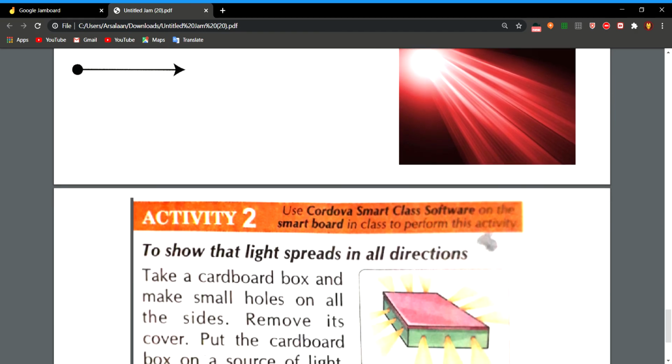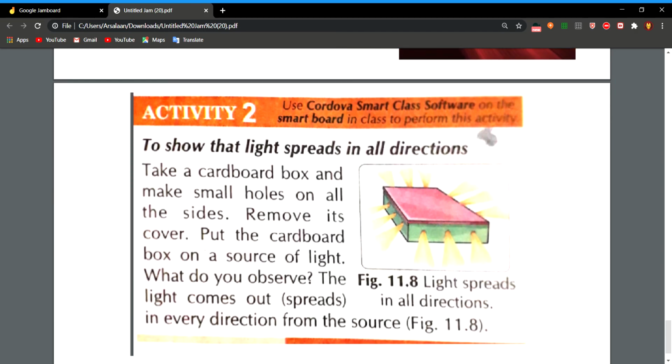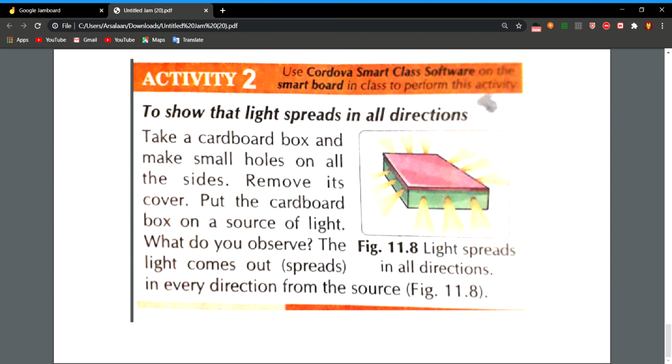Now when light falls on an object, it spreads in all directions. You can see that when you put a candle in a dark room, the light spreads in the whole room. The whole room gets illuminated. So light spreads in all directions. This can also be shown by an activity.